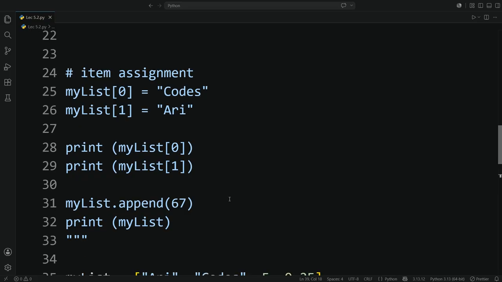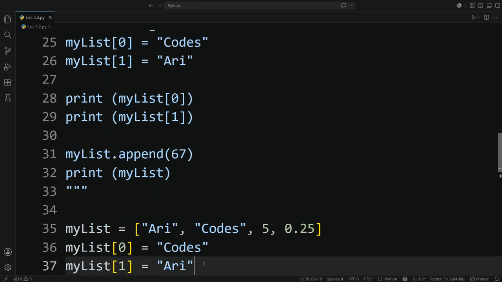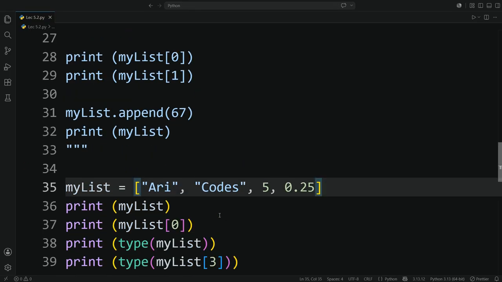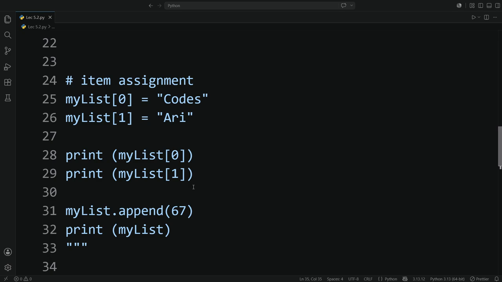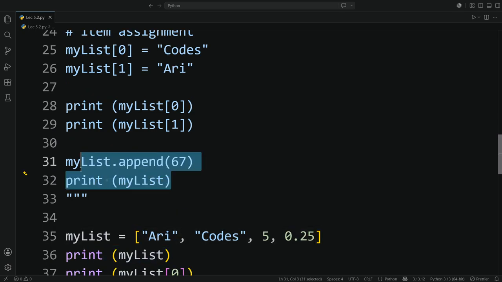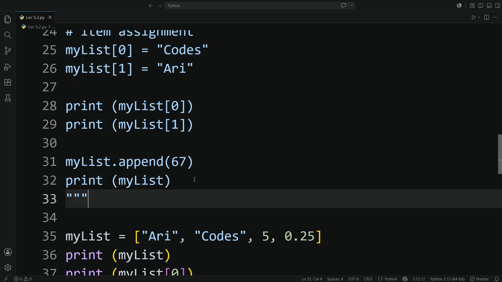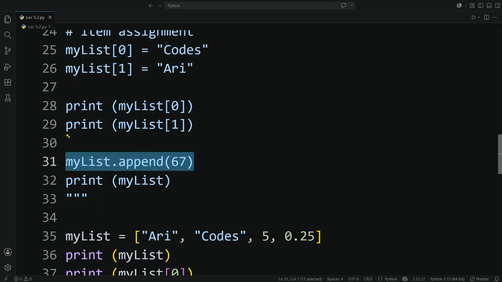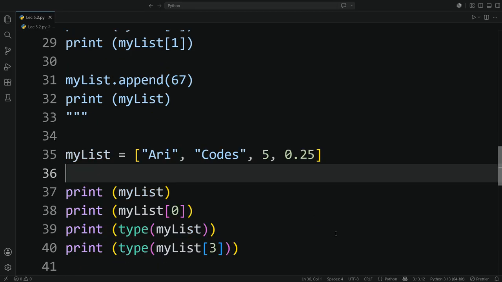Other than that, I can also do it like this. I can add an element within my list variable using the append attribute. Append attribute basically adds a new element within an existing list at the end of it.